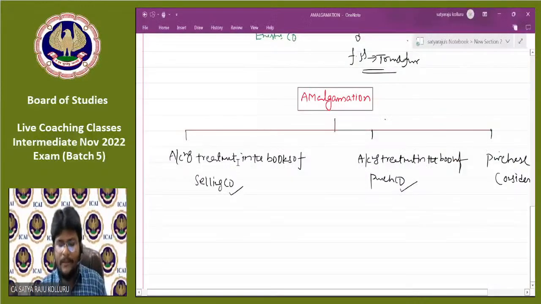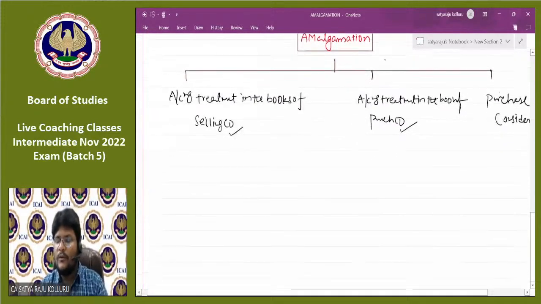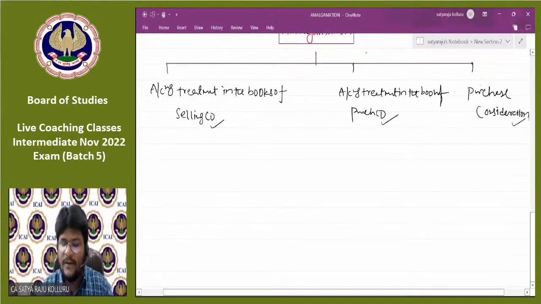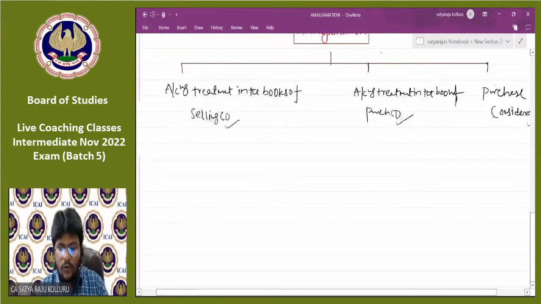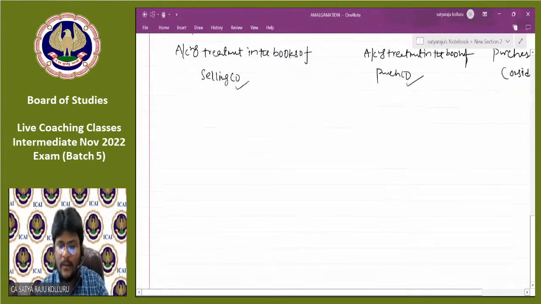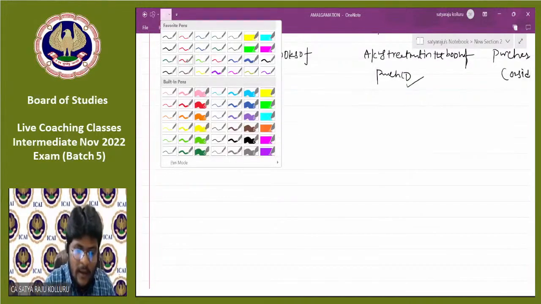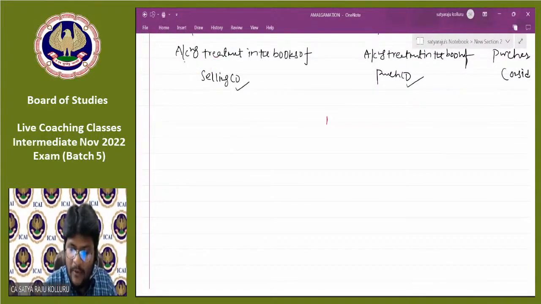Now come back here. Accounting treatment in the books of selling company, accounting treatment in the books of purchasing company, and purchase consideration. Before discussing these issues, I want to start with types of amalgamation, guys. Please concentrate, all of you. Types of amalgamation.